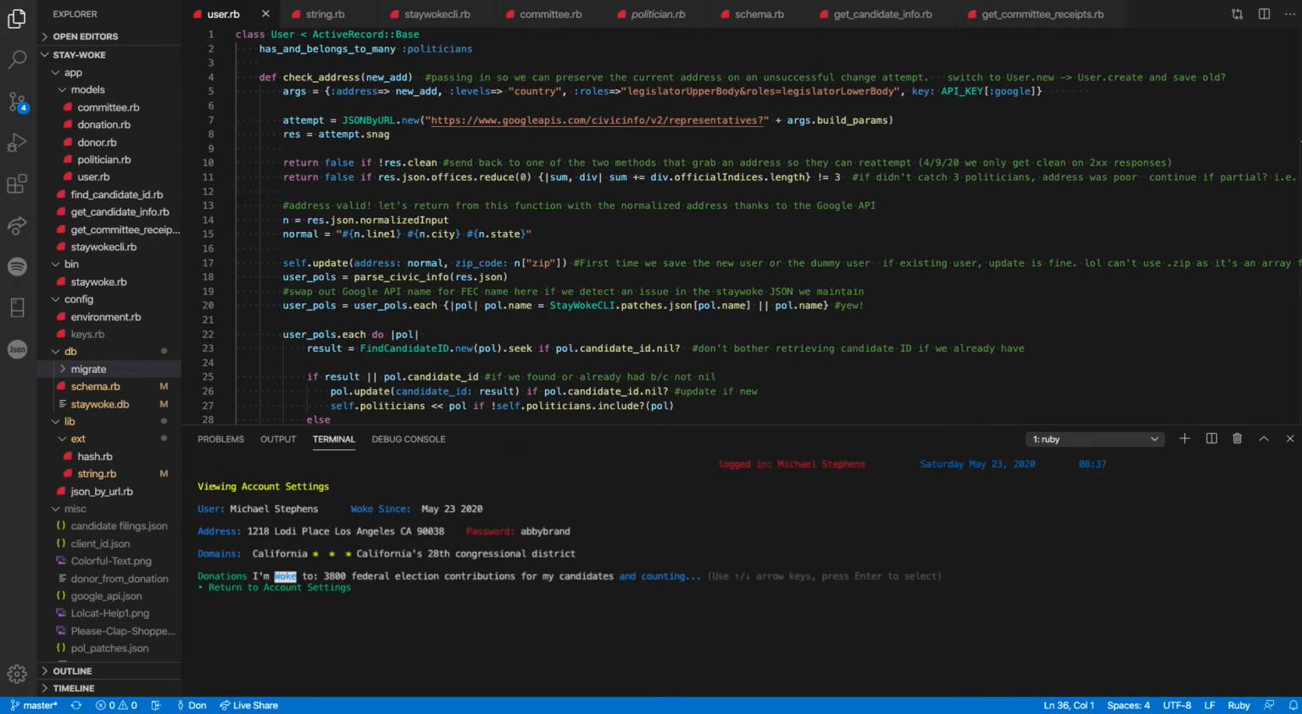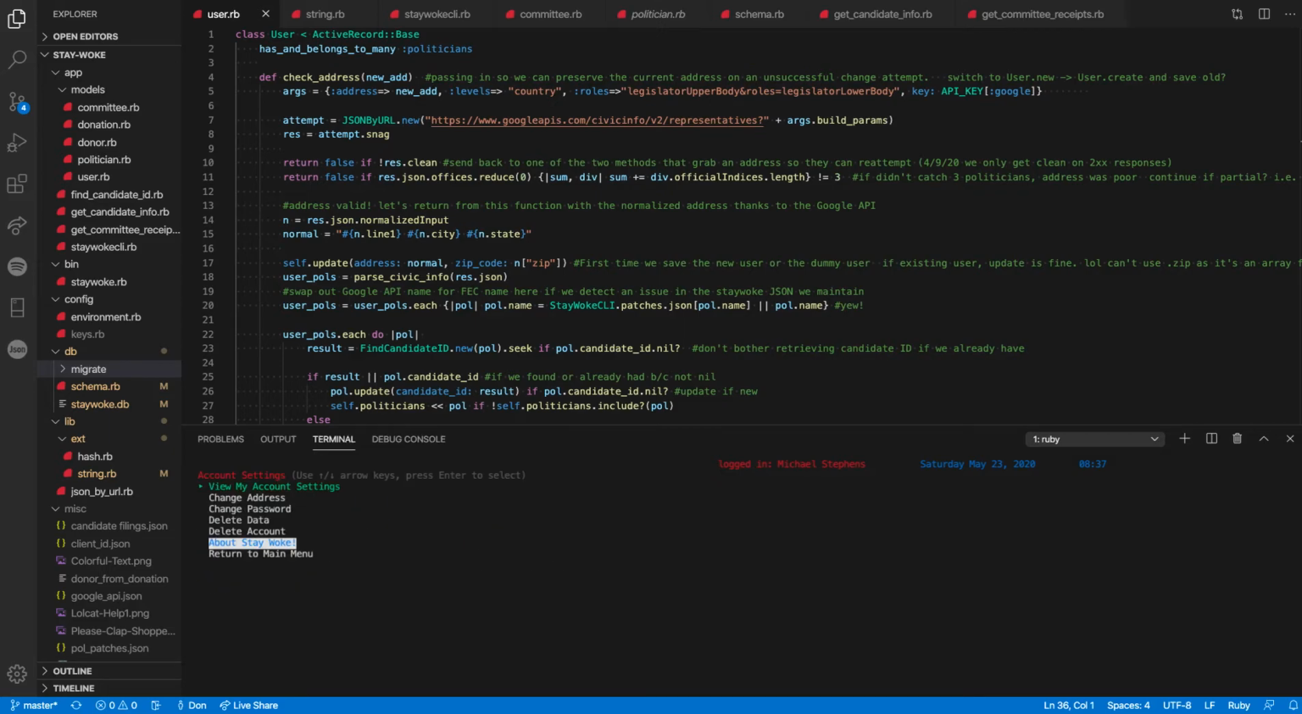Can view our settings. Michael Stevens, you've been woke since today. Cool thing is it has your full address there, even though I only typed in 1218 Lodi, Los Angeles. You do live in 90038. You're in California's 28th Congressional District, which is in California. And just because I've already downloaded some information from up here in the Bay, I already had some information in here about our mutual senators. But I didn't have any for your representative because you are in a different district than I am. So you have 3,800 that have been downloaded so far that you can access.